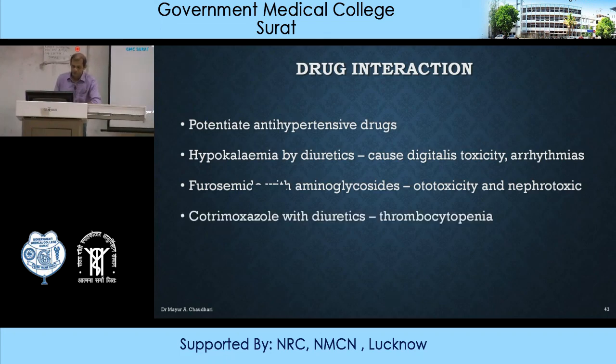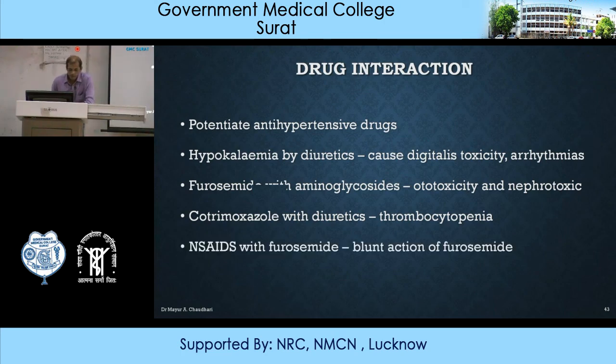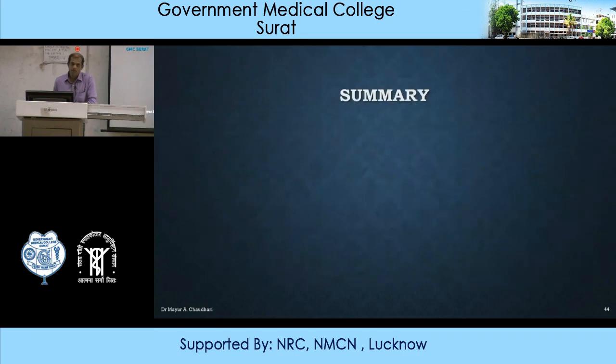Then it is found that along with cotrimoxazole, this furosemide can cause thrombocytopenia. Cotrimoxazole is also one of the antimicrobial agents. Then along with non-steroidal anti-inflammatory drugs, if combined with furosemide, this NSAID blunts actions of furosemide through prostaglandins. So that is loop diuretic.